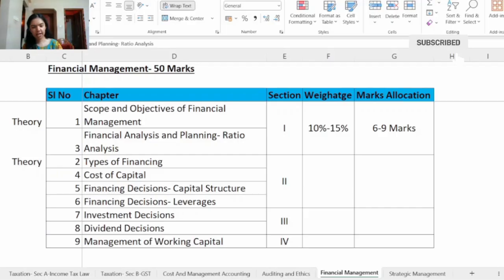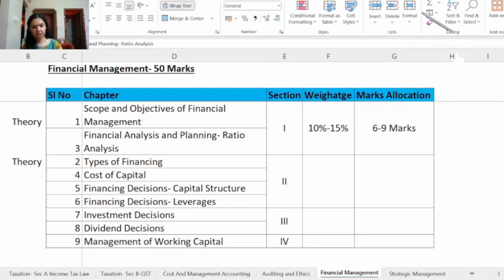So under this also there are various other ratios. So learn all of these ratios, the formulas for this ratio. So this is a practical chapter and you will get questions on computation of various ratio. And also one more important topic in this chapter is treatment of capital gain or loss in capital budgeting. So this is very important.